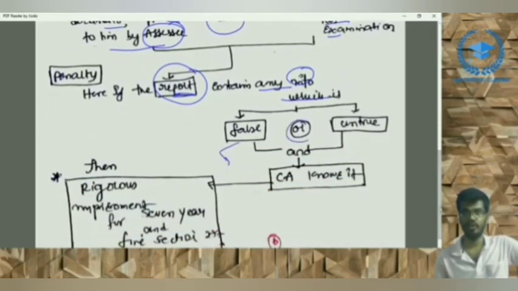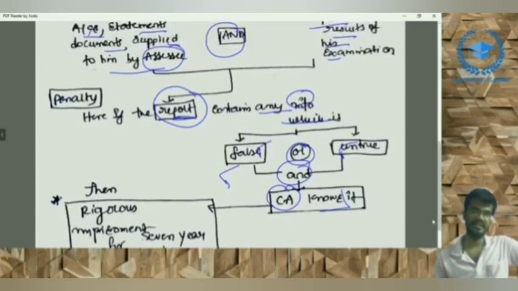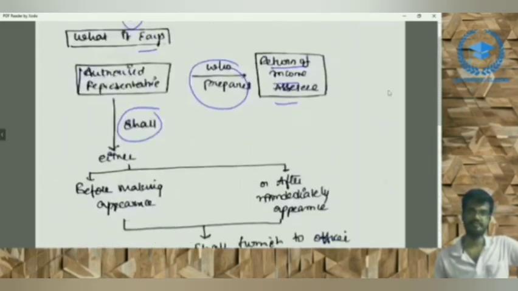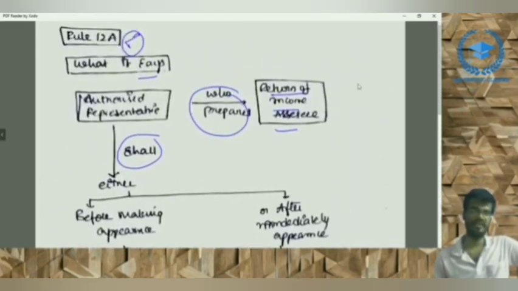or untrue, and that particular chartered accountant knows that the report contains false or untrue statements, then also he is liable for rigorous, that is katin, imprisonment for a period of 7 years, and the fine. Here also the fine amount is not specified. The fine has been specified in section 277. Right? This is about Rule TA, and these are the points relating to the liabilities of auditor. Thanks.